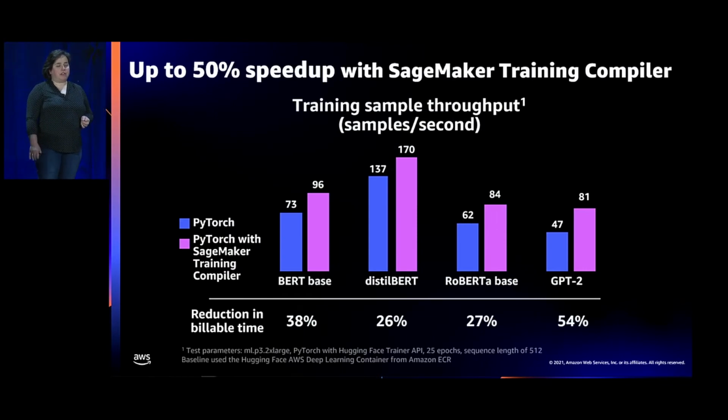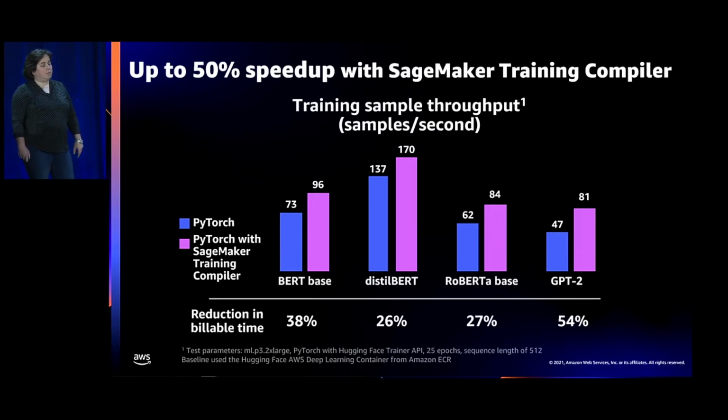To demonstrate the benefits of SageMaker training compiler, I'm excited to share some of our benchmarking results. Here we compared the total training time for a job using SageMaker training compiler against the same job without training compiler. This test was conducted on a variety of different NLP models from the Hugging Face Transformers library, and we highlight a subset of the most popular models in this slide.